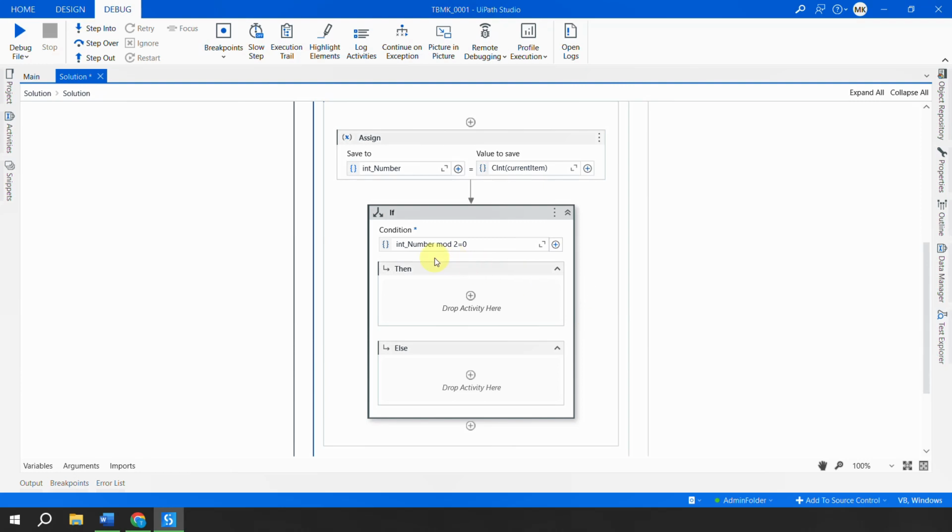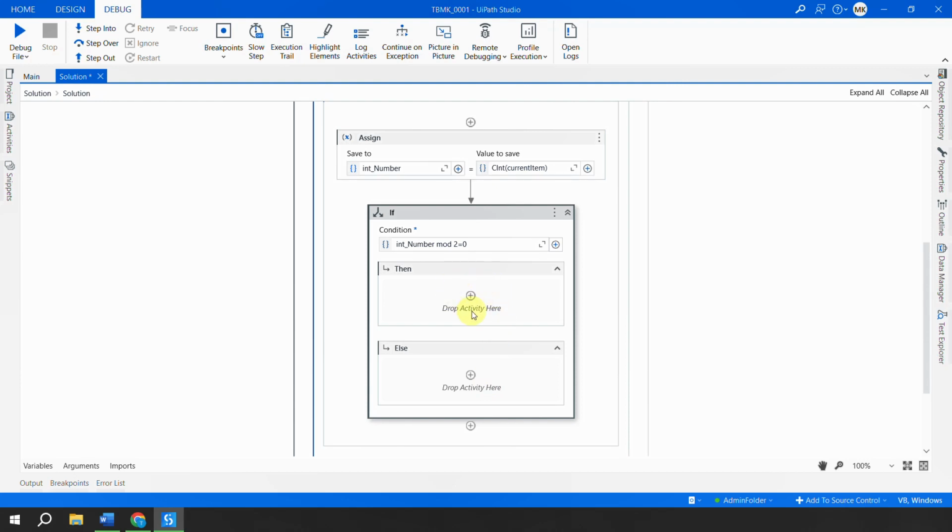So now what we are going to do here is in the Then part of it, if the number is even, what do you have to do? You have to calculate the sum, right? If the number is divisible by 2, that means it's an even number and you have to calculate the sum. So that logic will come here. If it is an odd number, don't do anything and you can simply skip that number. But to store the sum, we need a variable, right?